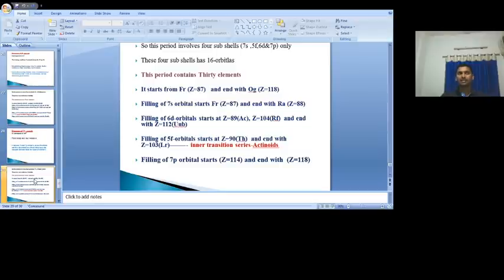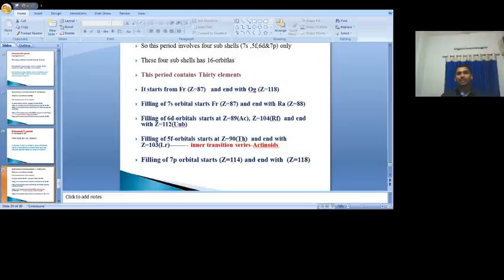Again, same as the sixth period, here also 4 subshells are there: 7s, 5f, 6d and 7p, having a total of 16 orbitals. These 16 orbitals can accommodate a maximum of 32 electrons. So that's why 32 elements are possible. Now, same as the sixth period, here also 32 elements are present.